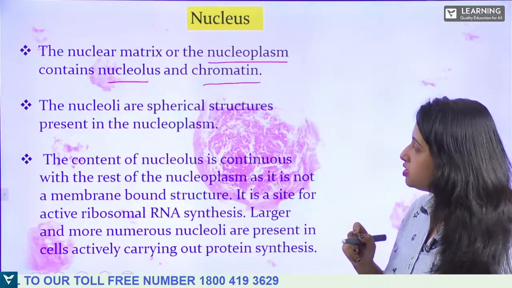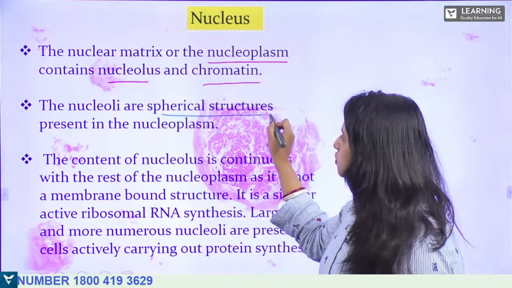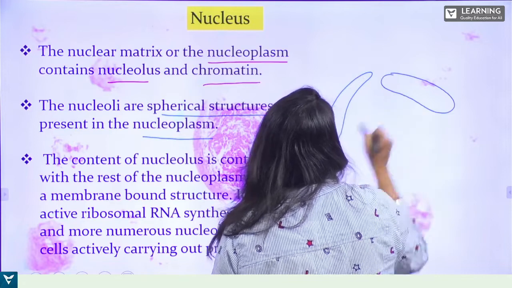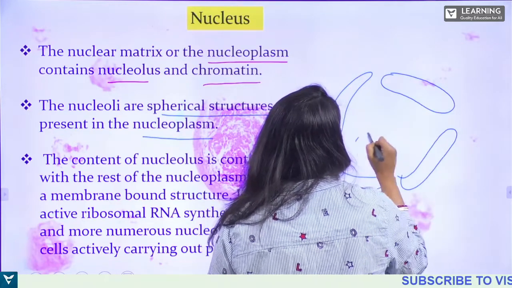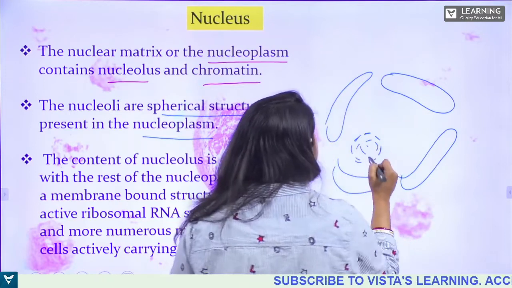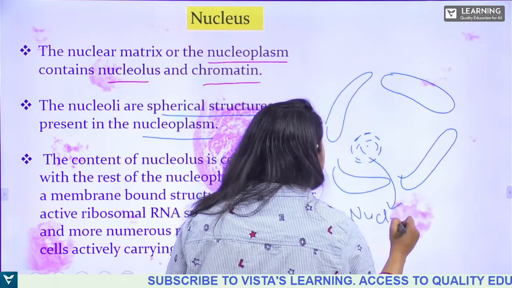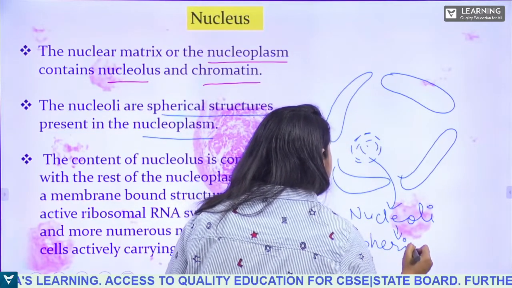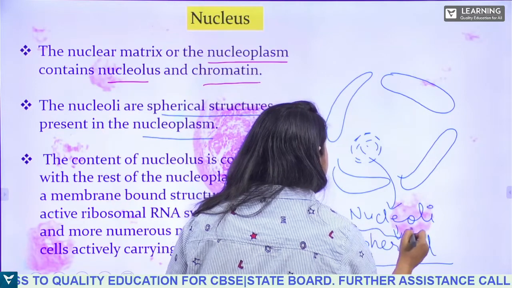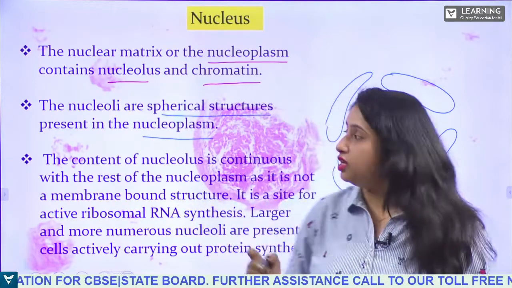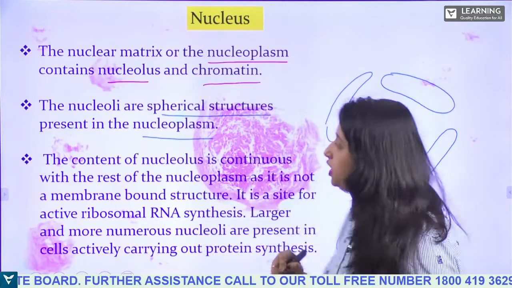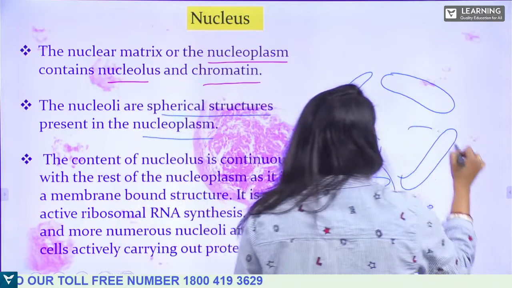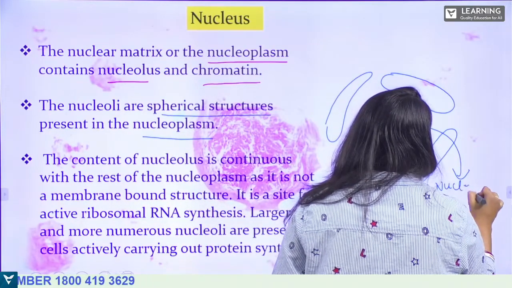Next, the nucleoli are spherical structures present in the nucleoplasm. So in the nucleoplasm, the nucleoli is present. This nucleoli is spherical in structure, as you can see, okay? It is present in the nucleoplasm. This area is known as nucleoplasm.